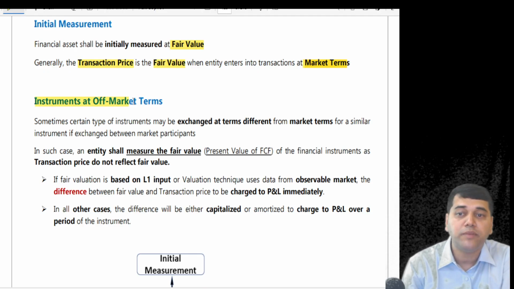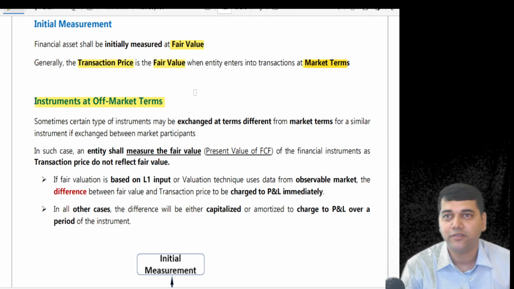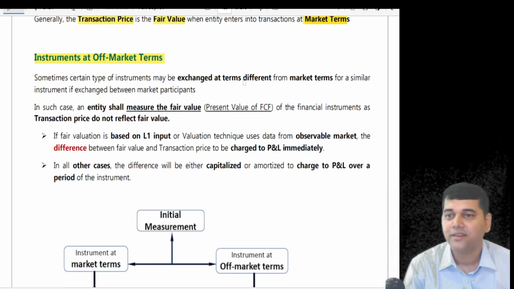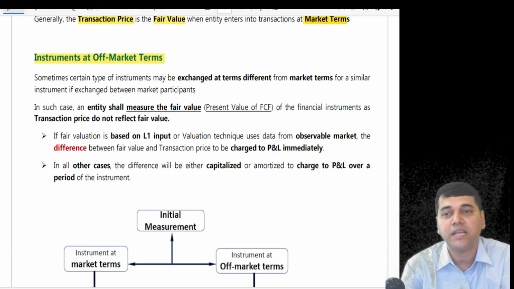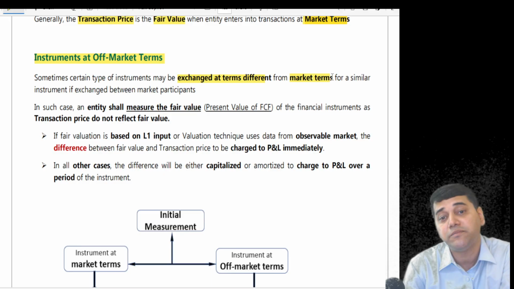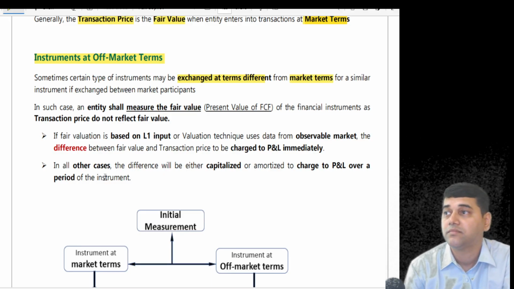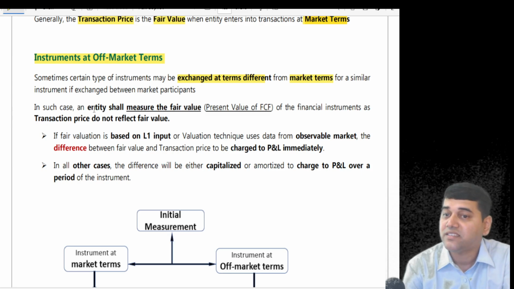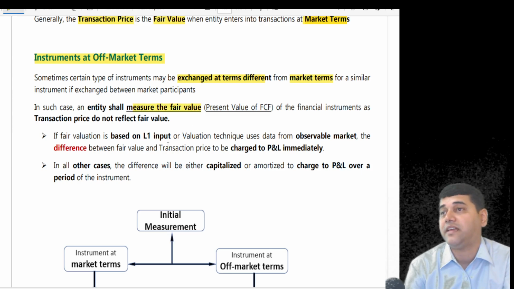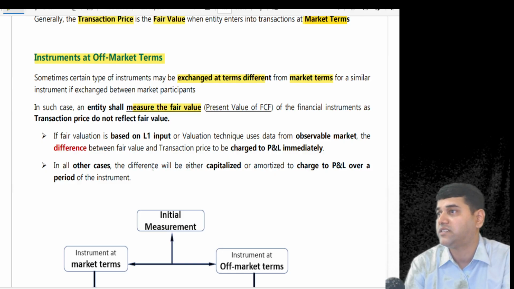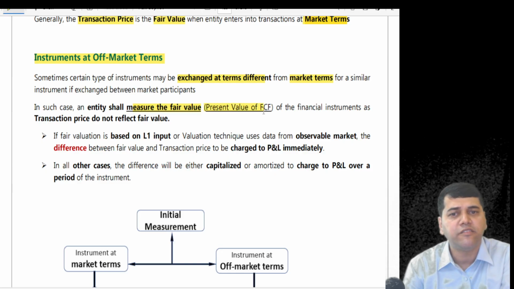Now comes the instrument at off-market terms. Now what the standard says: sometimes certain instruments may be exchanged on terms other than market terms. In such a case, the entity shall measure the fair value. Now how to measure the fair value of a financial asset? Simple, the present value of the future cash flows.